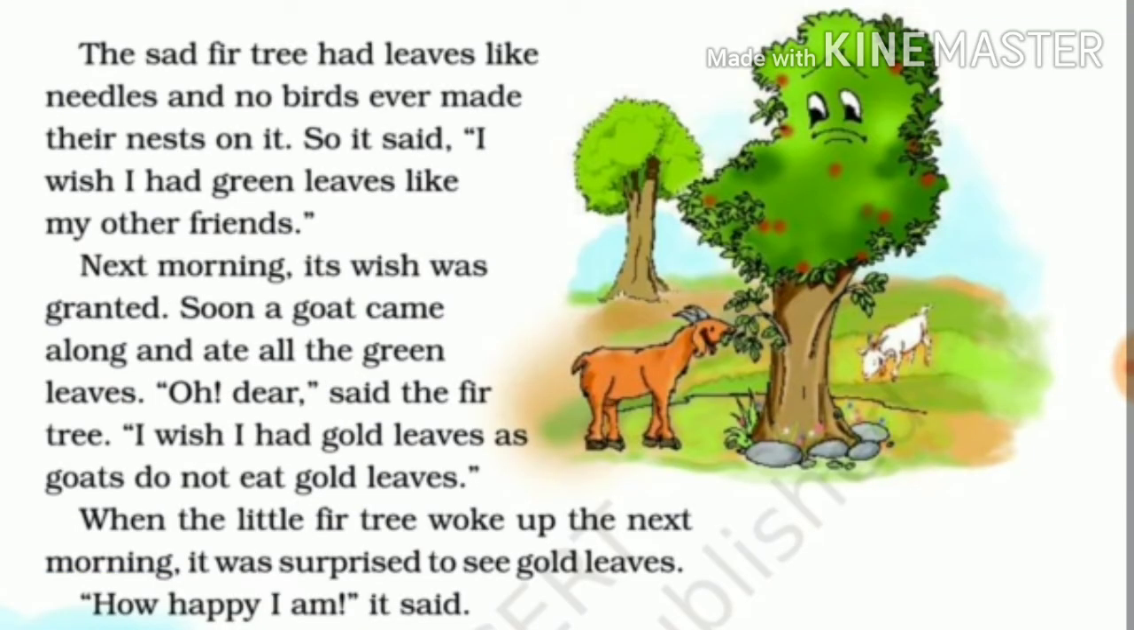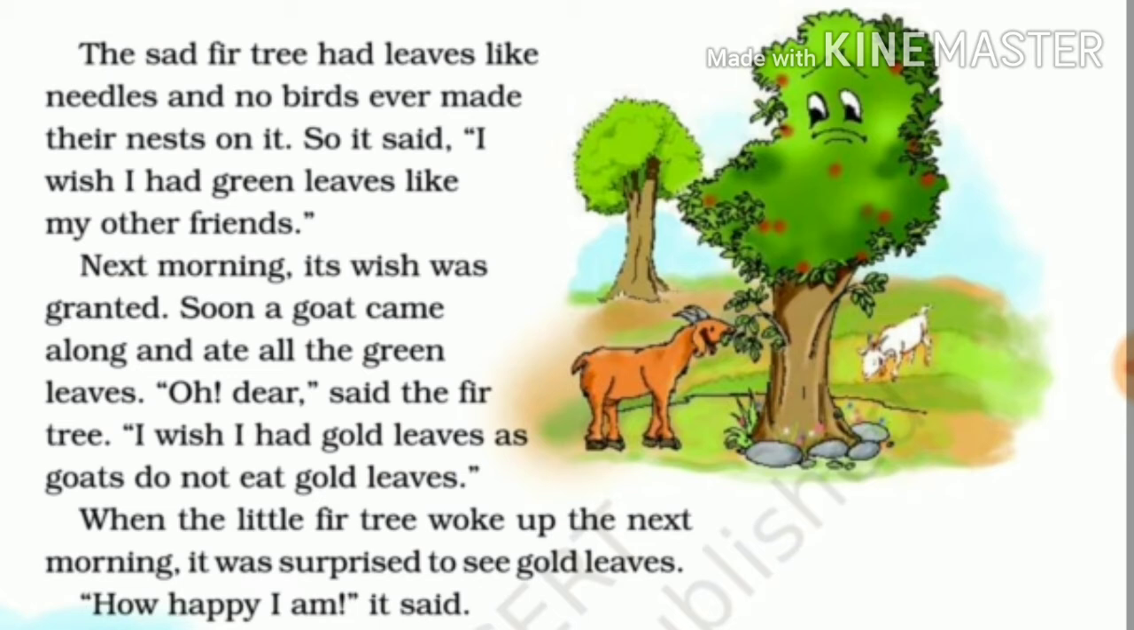The sad fir tree had leaves like needles, and no birds ever made their nest on it. So it said, I wish I had green leaves like my other friends. So the significance of this fir tree was what? That it had leaves which were very pointed like needles. They used to poke very badly. So because of this pokey type of leaves, the birds never made their nest in this fir tree. So the fir tree was very sad about it, that the birds don't come in my tree for making nests.